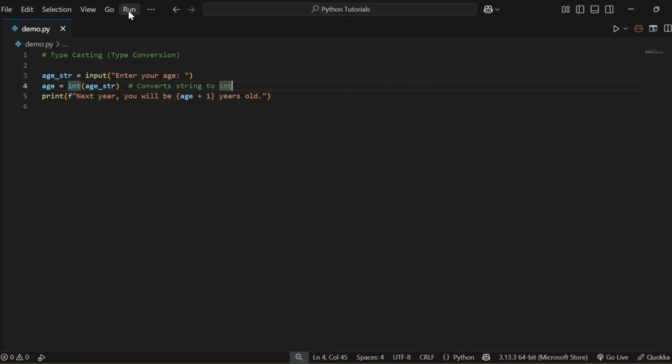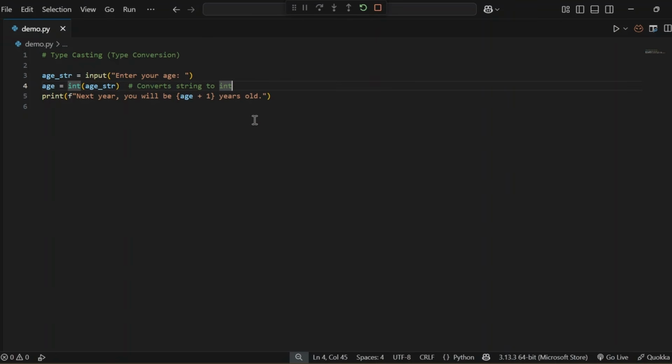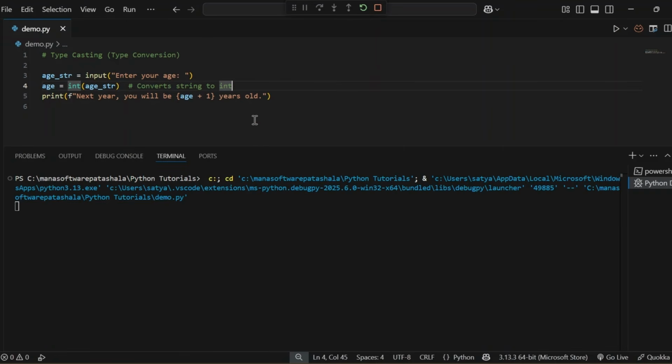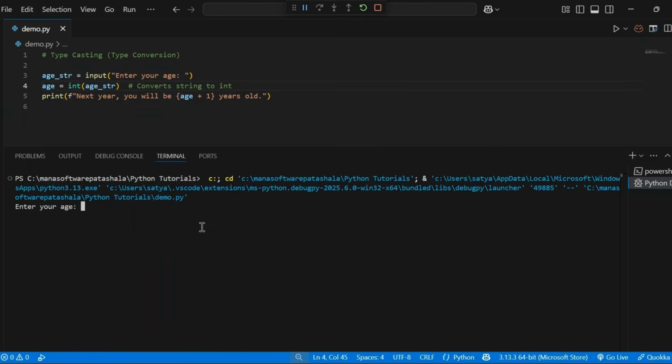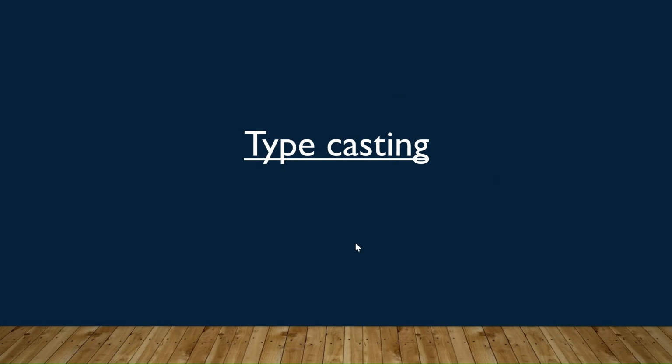Let me try to run this and check the output. Let me enter the input. So, this is the output: next year you will be 26 years old. That is about typecasting.